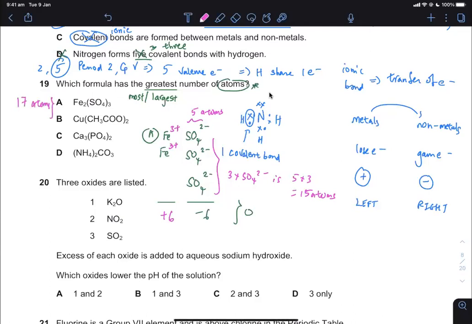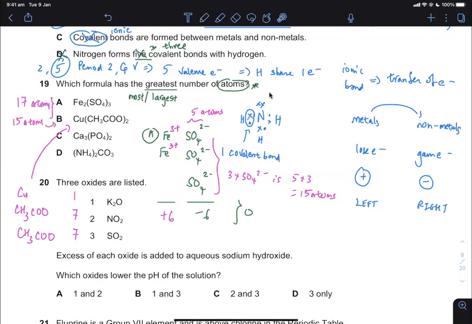Okay, if you look at option B, what you have is you have copper and then you have CH3COO, you have CH3COO. Let's count. There's 1 atom for copper. There is 1 atom for carbon. 1 plus 3 is 4, 5, 6, 7. And I have the same multiple of these, so 7 and 7. So altogether, I have 15 atoms. I have 15 atoms for option B.